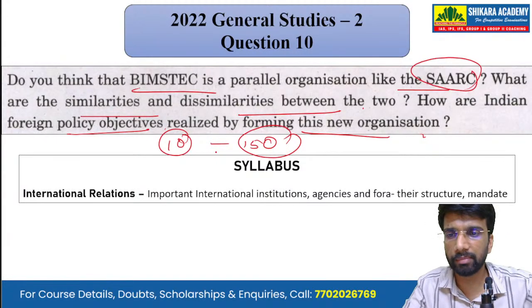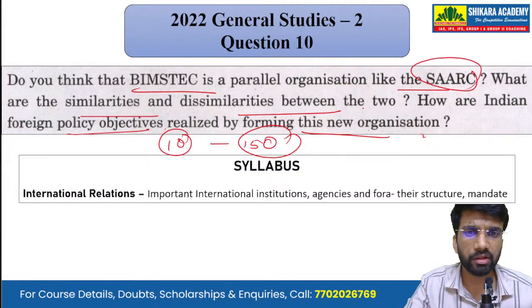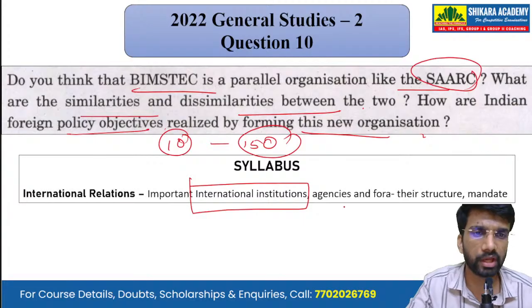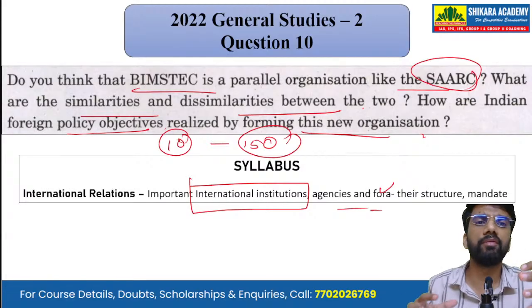Now, mapping it with the syllabus, we can see that it has been asked from the subject of international relations, and the topic is important international institutions, agencies, and fora, or the groups of countries of which India is a part.